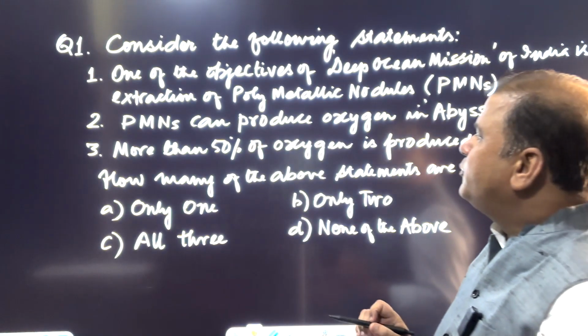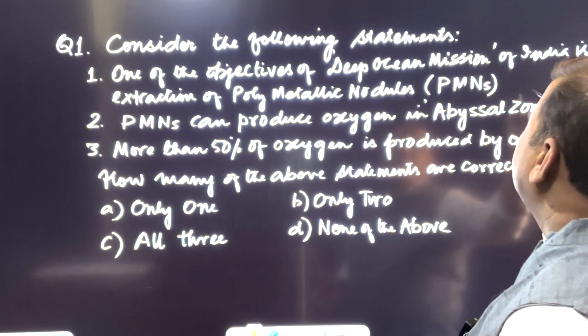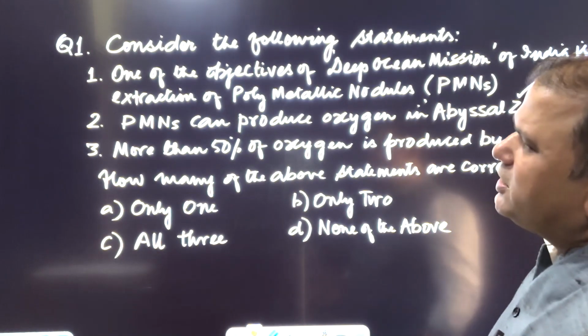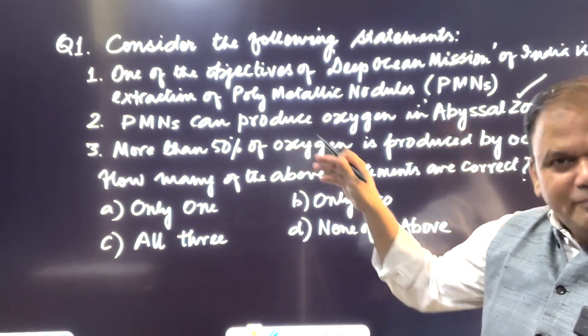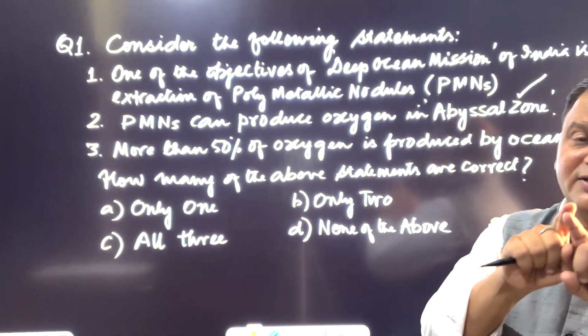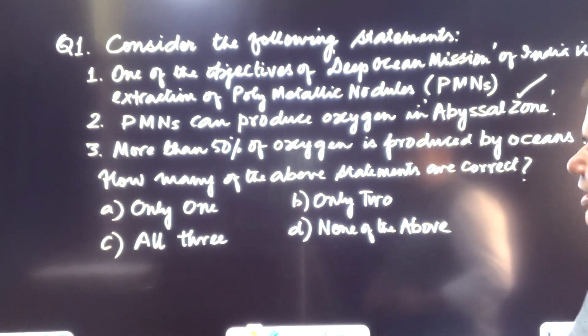Second statement: PMNs can produce oxygen in the abyssal zone. That's also correct, because the entire discussion we made right now is based on PMNs and how they are responsible for splitting water molecules into oxygen and hydrogen.